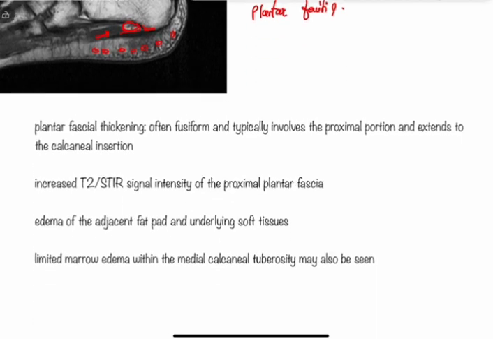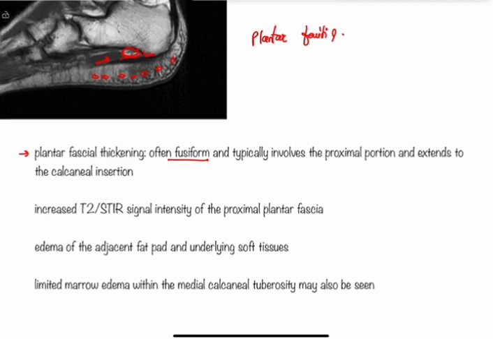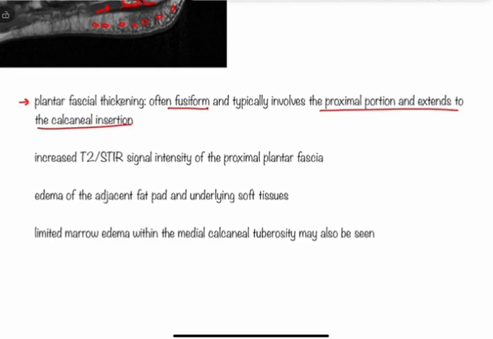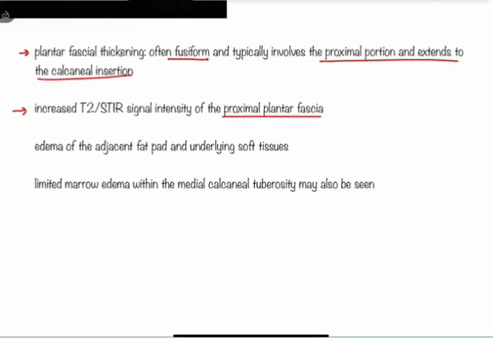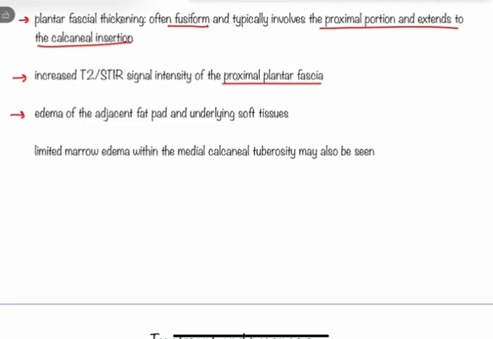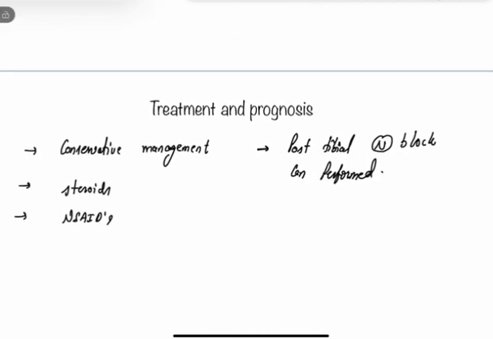The thickening is often fusiform and typically involves the proximal portion that extends to the calcaneal insertion. On T2 and short tau inversion recovery, there is increased signal intensity of the proximal plantar fascia. Edema of the adjacent fat pad or subcutaneous tissue may be present, and in some cases you are also going to see marrow edema in the calcaneum.